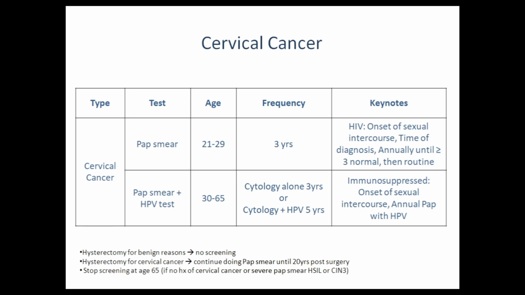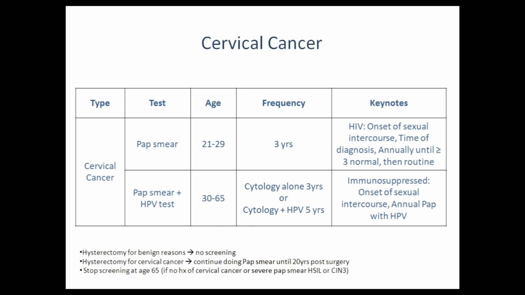Some other key points which you should remember: in HIV patients, we do a pap smear at onset of sexual intercourse as well as at the time of diagnosis. Then we perform it annually until we get 3 or more normal results. After that, routine testing should be done just like other patients.